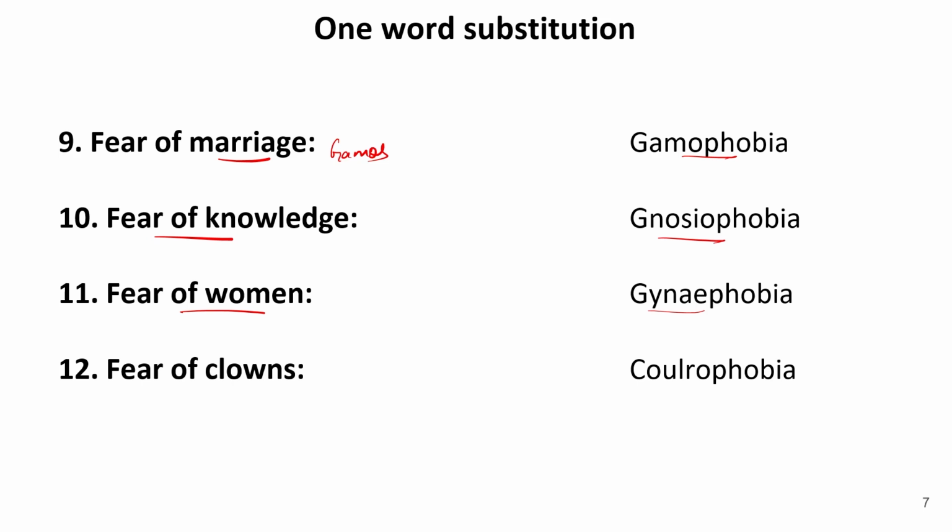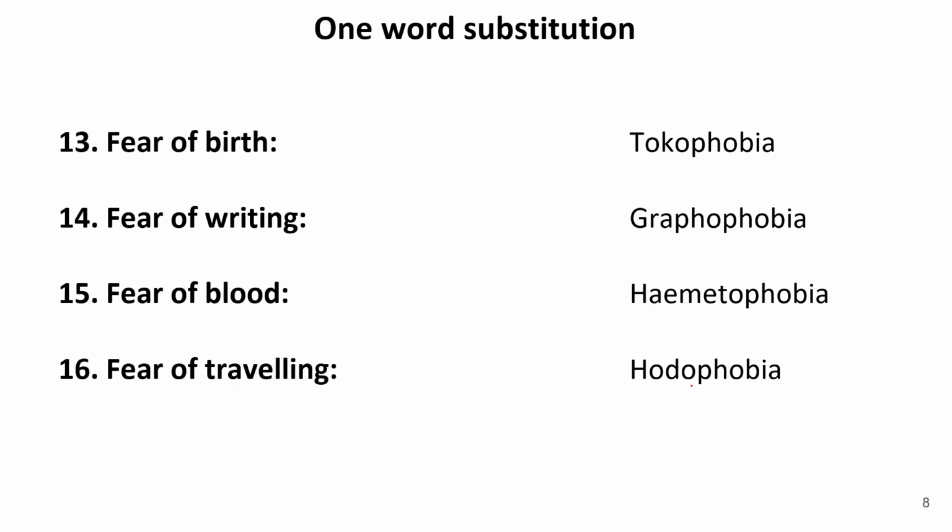It might be called something else as well. Fear of clowns is coulrophobia. Fear of birth, that is tocophobia. Fear of writing, it is graphophobia, because writing refers to grapho and graphophobia refers to fear of writing.